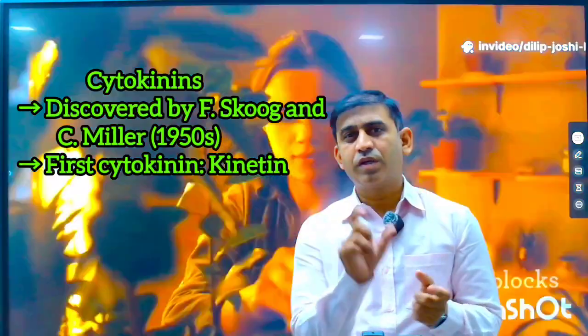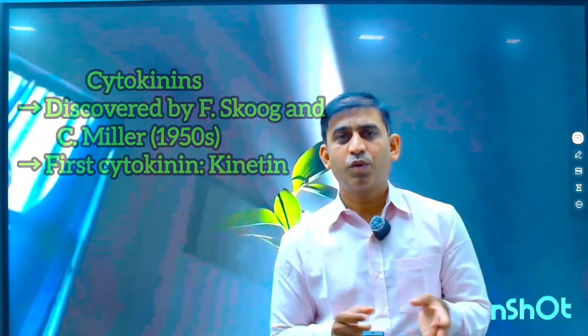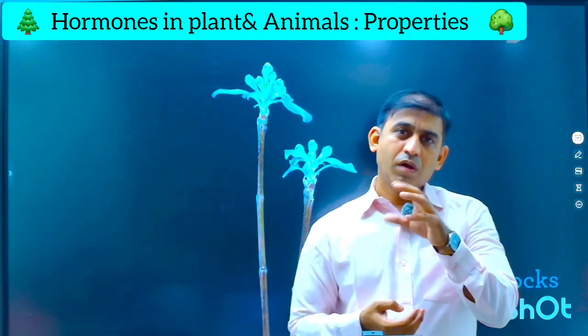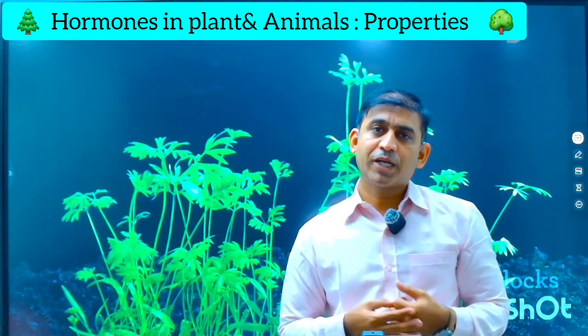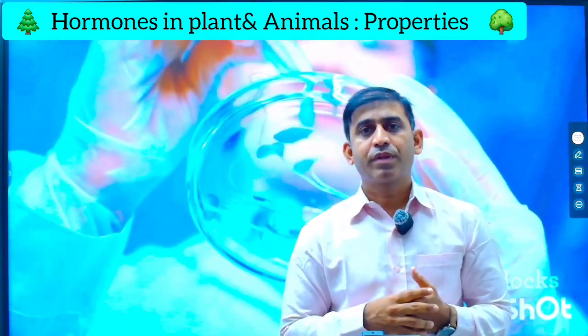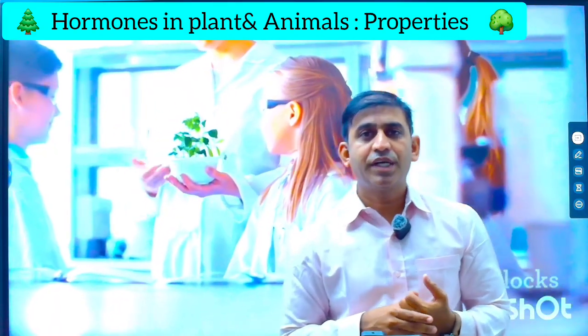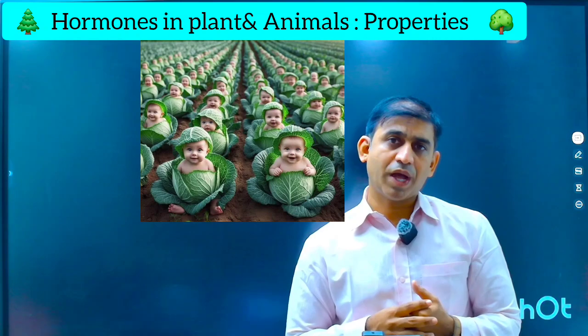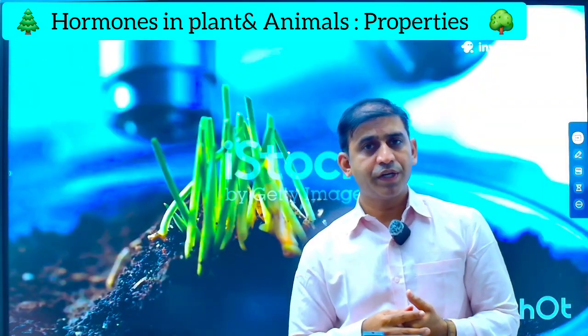Skoog worked on a segment of stem that he grew in the laboratory, with the help of these 4 chemicals: vascular tissue, yeast extract, coconut milk and DNA. Then Miller is the other scientist. Both scientists worked on cytokinin, and they are related to its discovery.